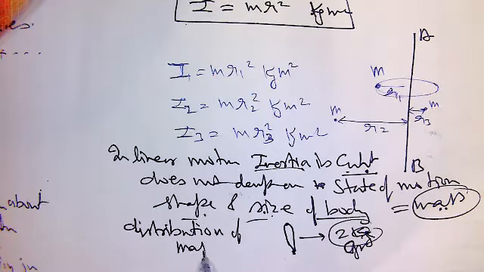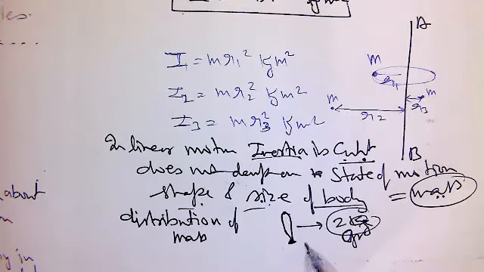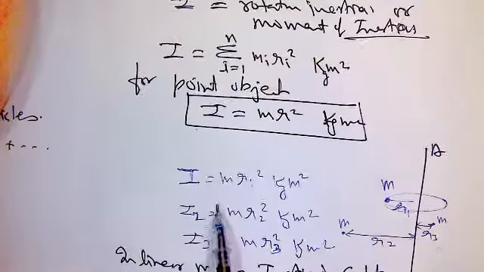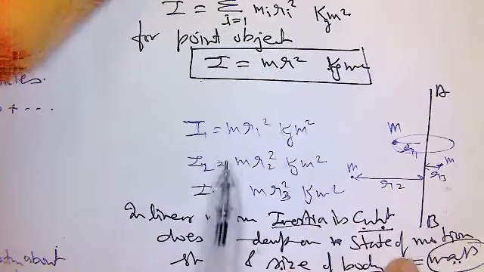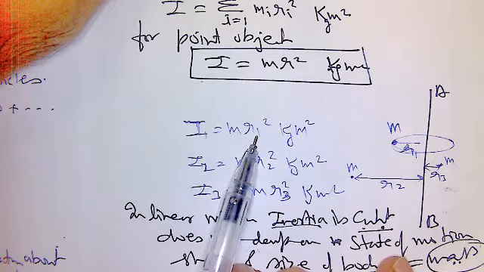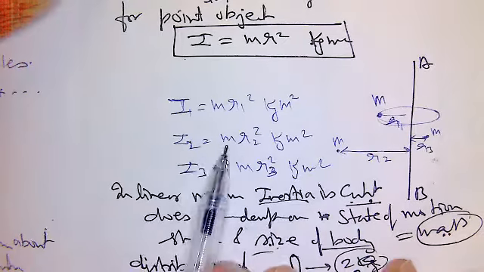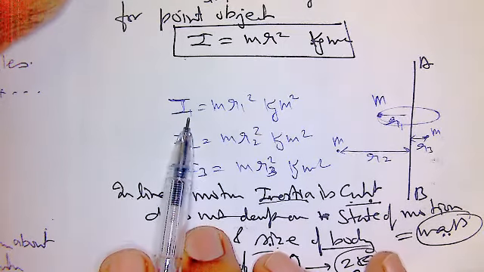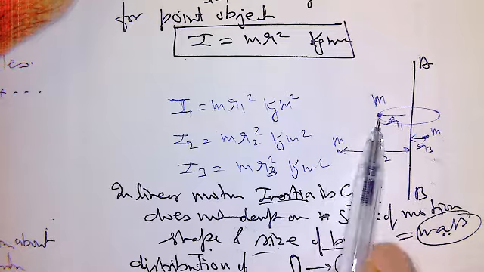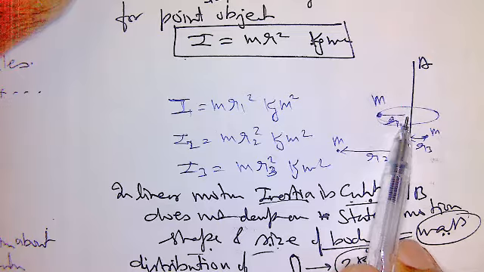Distribution of mass does not mean that if mass gathers more here and less there, or you increase the mass here, something increases. Total mass remains the same, the inertia remains the same. But the moment of inertia, the rotational inertia, depends on the mass of the body and the perpendicular distance from the axis of rotation. This is for a point mass. Is it clear? For a point mass, the moment of inertia depends on the mass of the body itself, and also on the perpendicular distance from the axis of rotation.